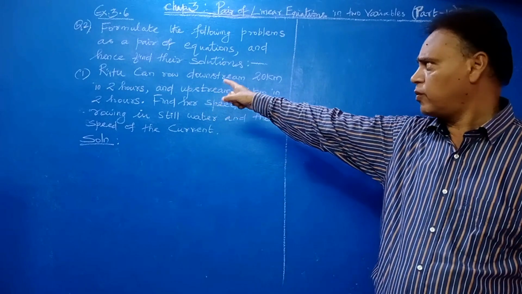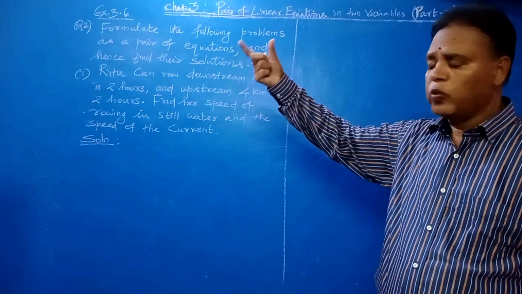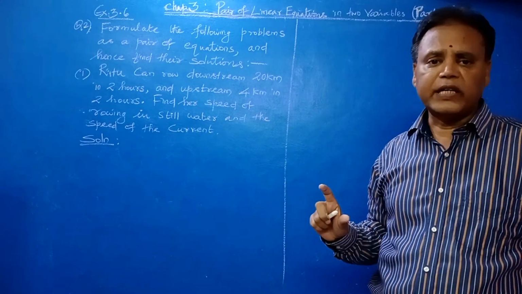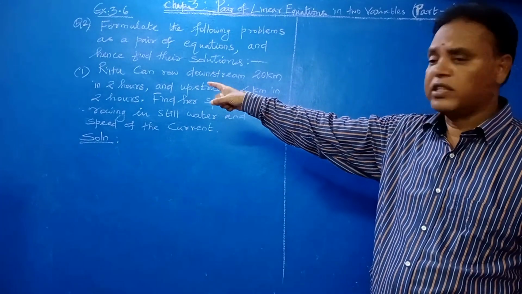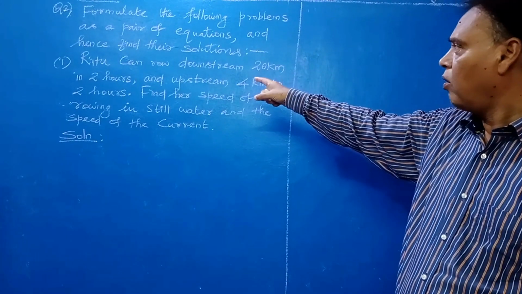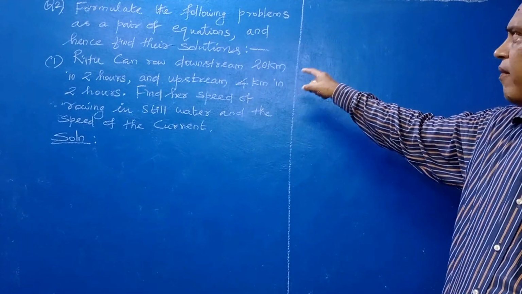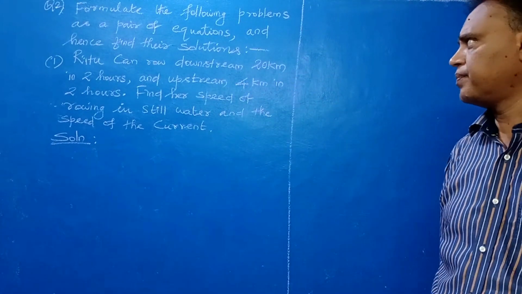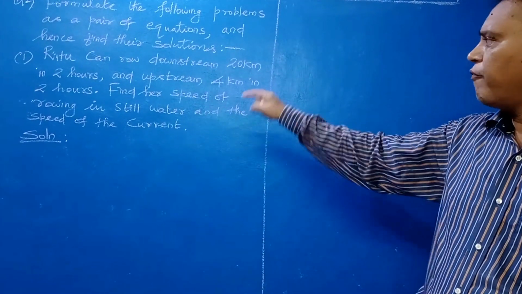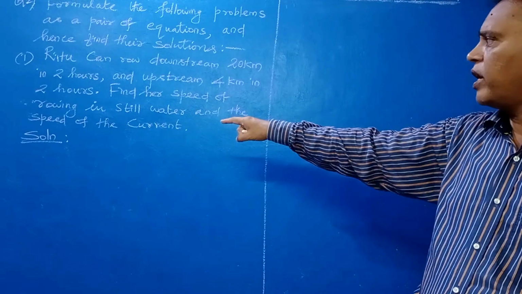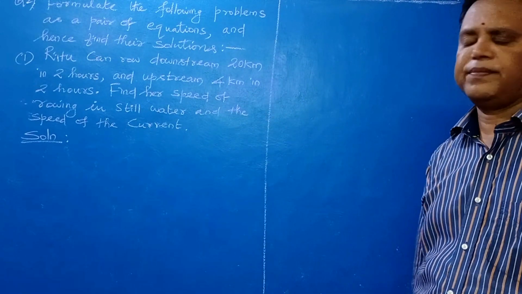So the first problem we will see now. The statement is given, so you have to frame the linear equations according to the condition. What is the condition? Ritu can row downstream 20 km in 2 hours and upstream 4 km in 2 hours. Find her speed of rowing in still water and the speed of the current.